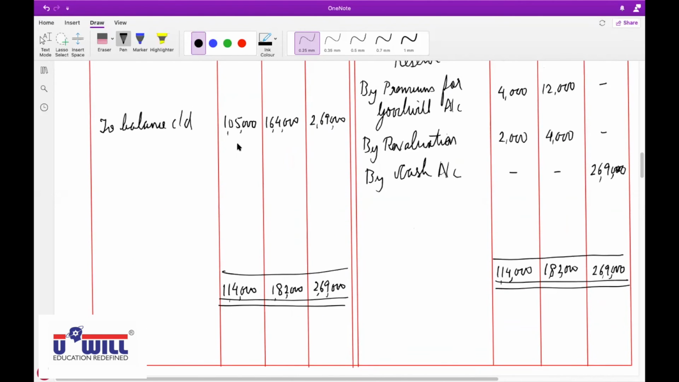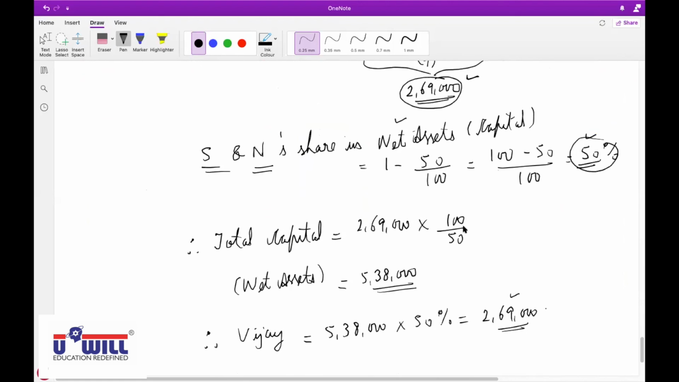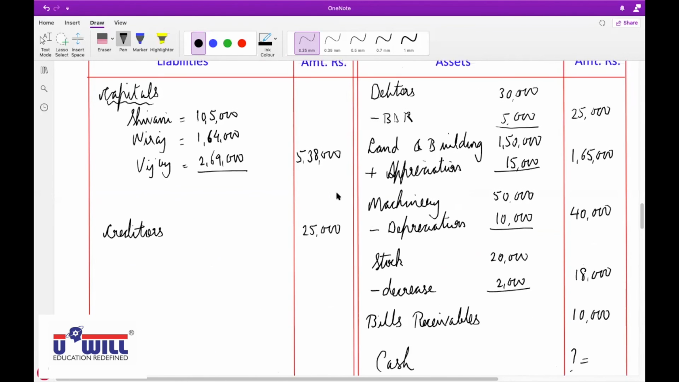Shivani's amount is 1,05,000. Neeraj's amount is 1,64,000. And Vijay's amount, as we calculated, 2,69,000. Total 5,38,000. As we already did the calculation here also, that total capital of the firm must be 5,38,000. Okay, so we get that.